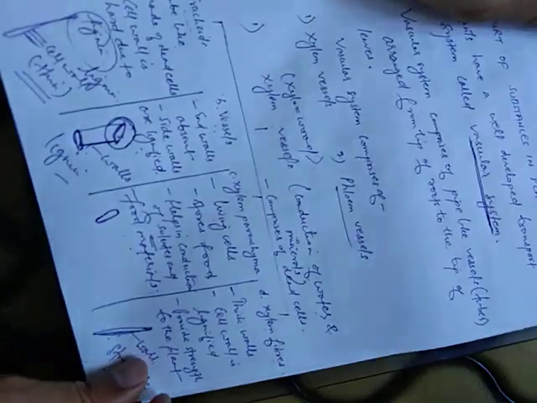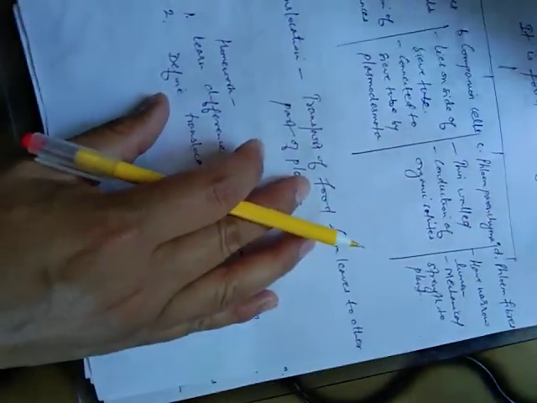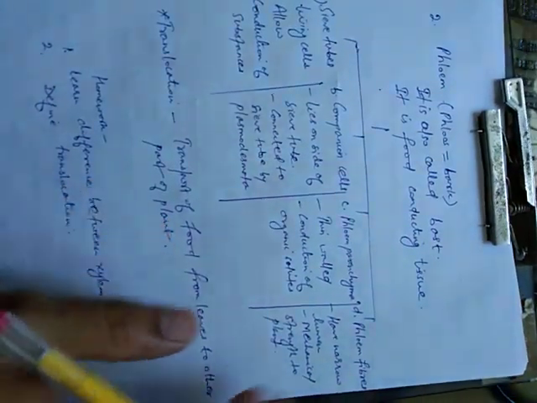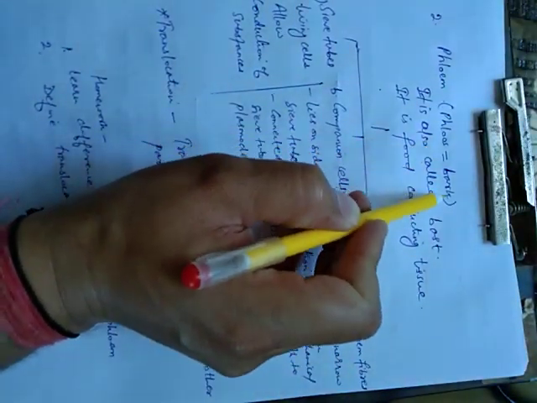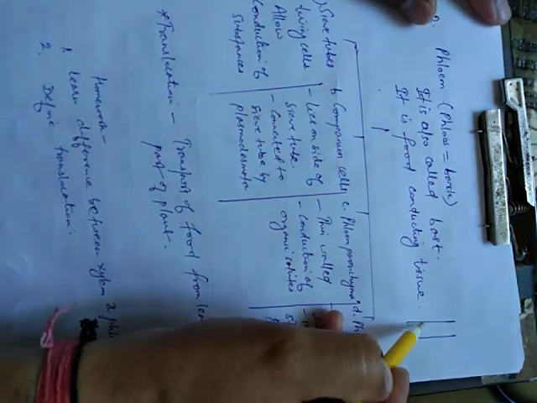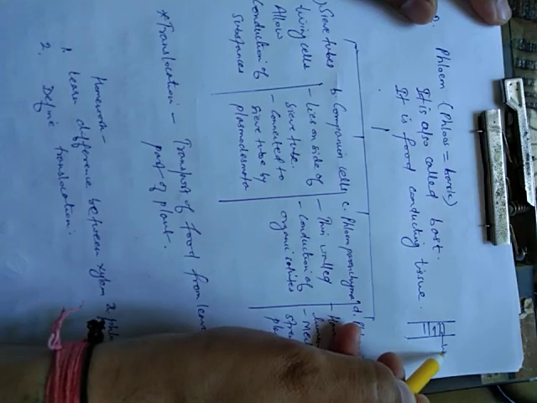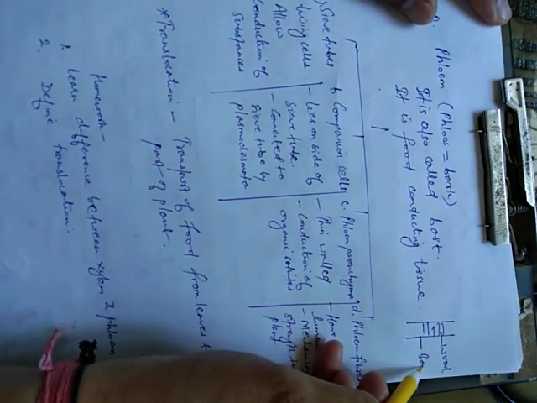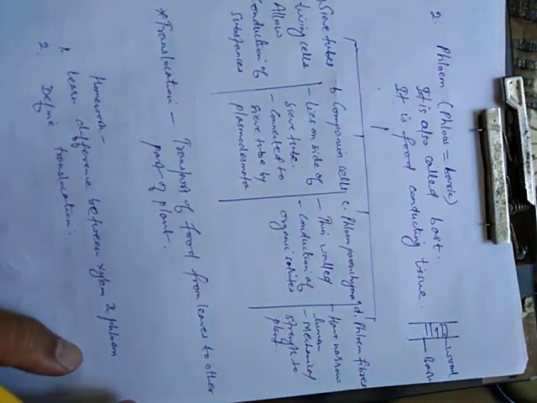Now students, we will move to the next, that is phloem. Phloem means bark. This is the stem: the inner portion is wood, that is xylem, and the outer one, that is bark, is phloem.